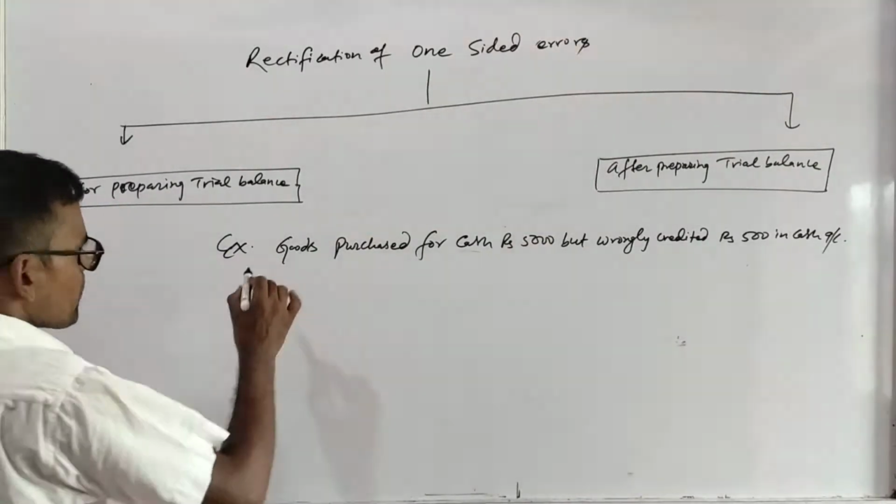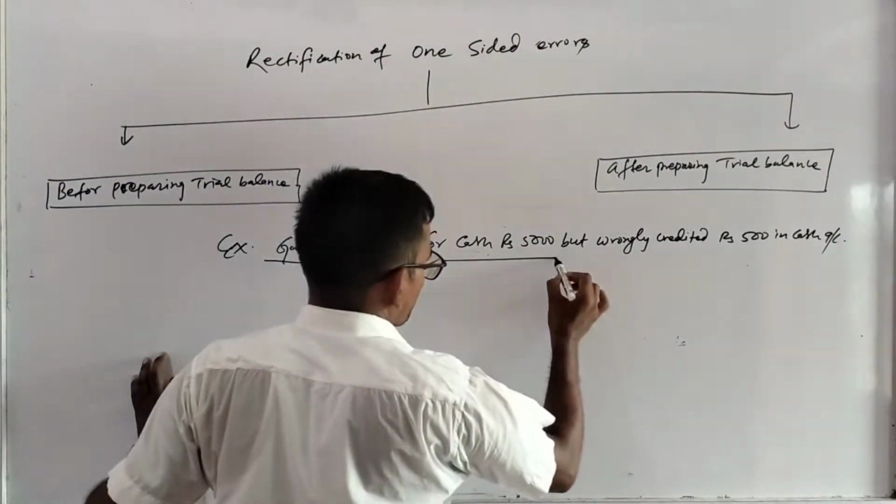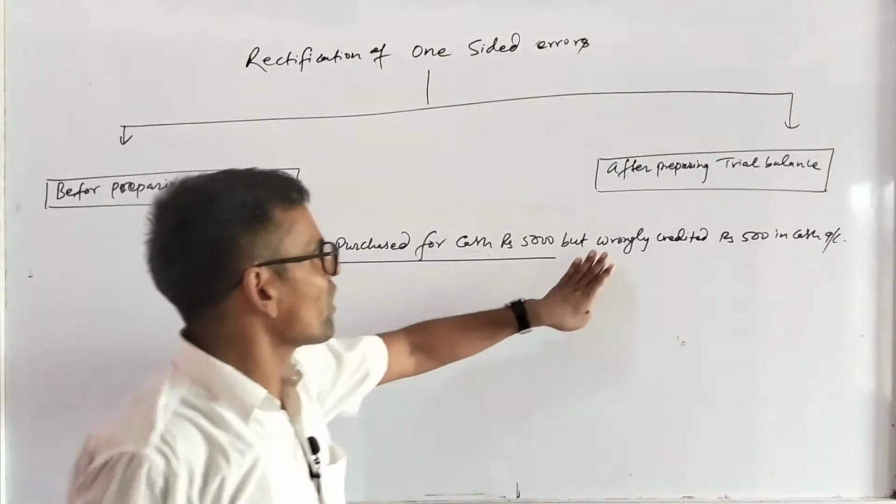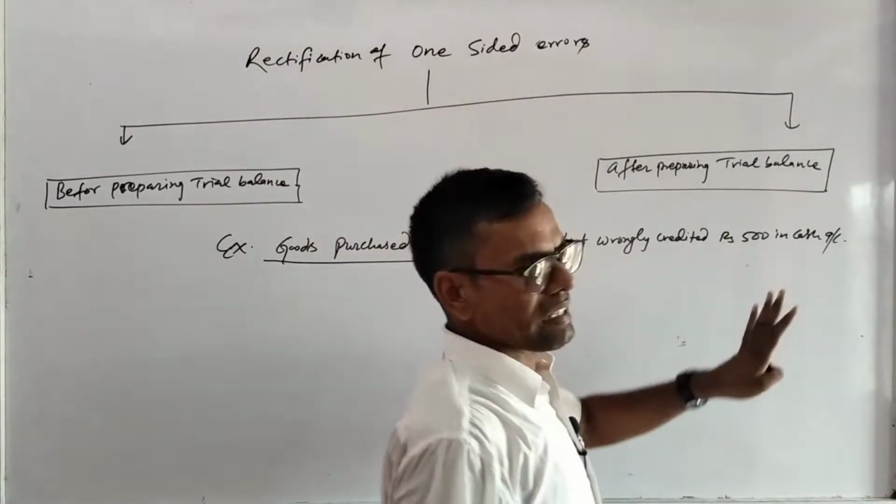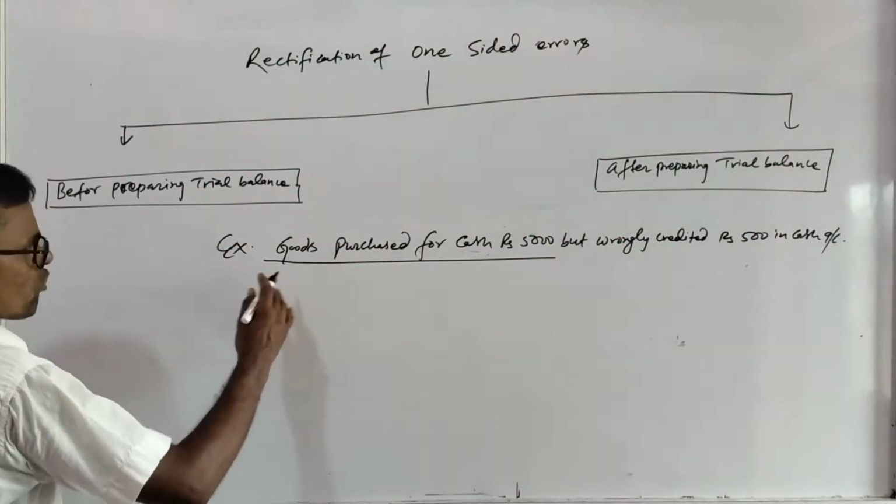Here is one question: goods purchased for cash rupees 5,000 but wrongly credited rupees 500 in cash account. Really, what will be its journal entry?